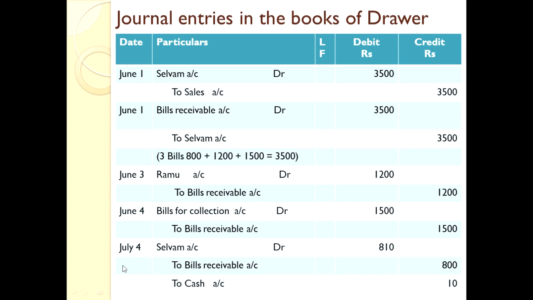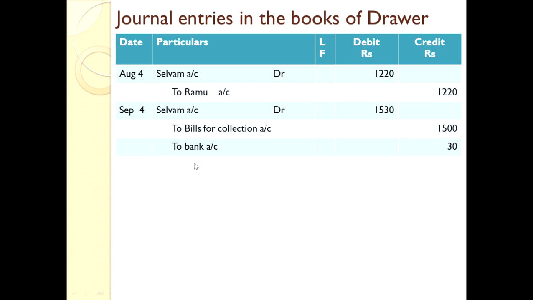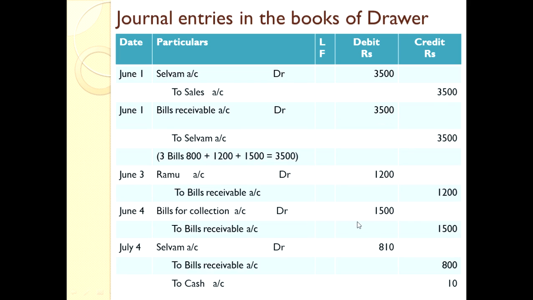So at the time of dishonor, we return the instrument to the buyer of goods. So debit the receiver. In this logic, Selvam account is debited. Debit the receiver. Selvam account debited rupees 810. Why do we have to write 810? Actually, he drew the bill for only 800. How did it come to 810?